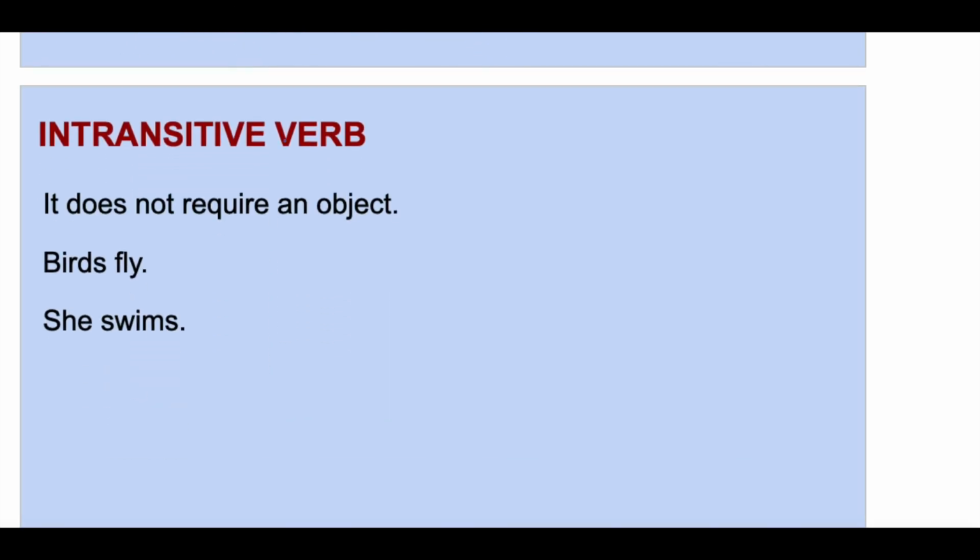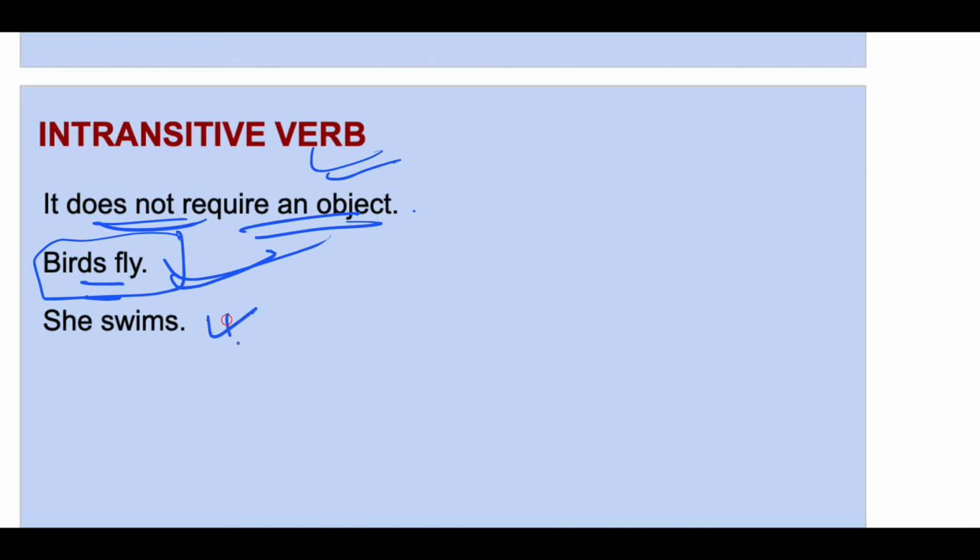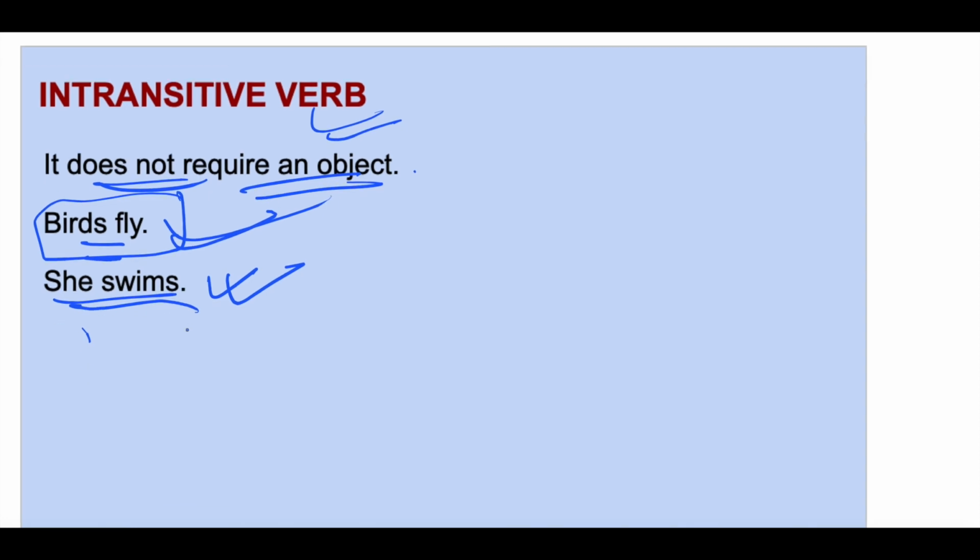Next, intransitive verbs are those verbs which do not require an object. Birds fly. Now here you don't need an object. This sentence itself is sufficient to render a meaning. She swims. Here also this sentence is sufficient. This is a complete sentence, so you do not need an object. So fly and swim here are intransitive verbs.